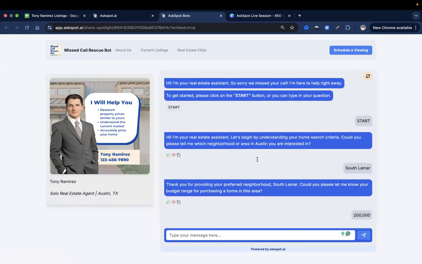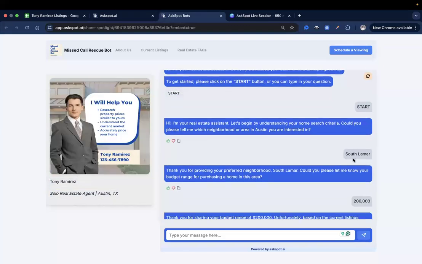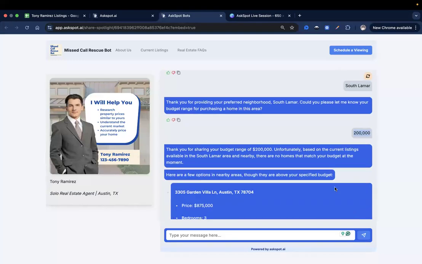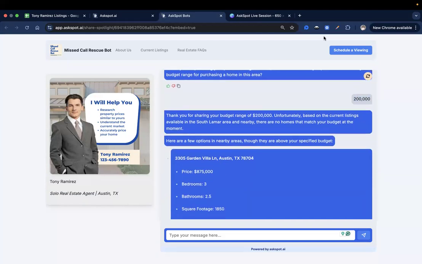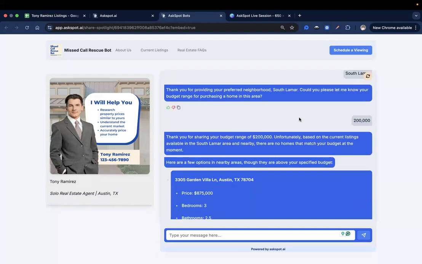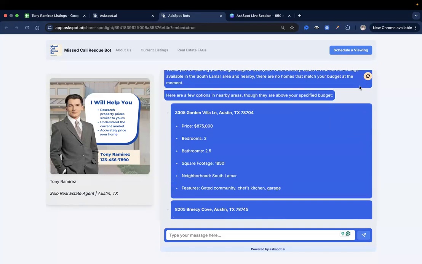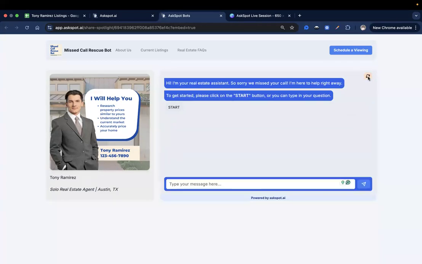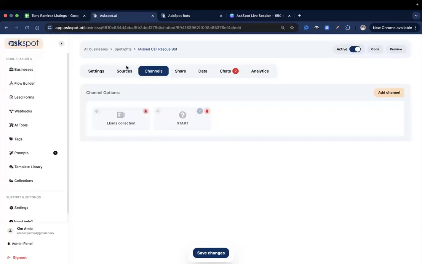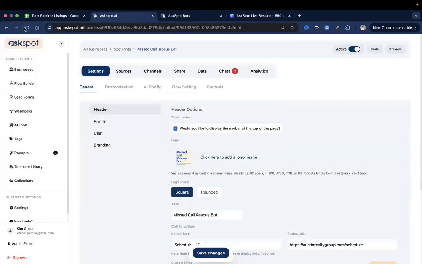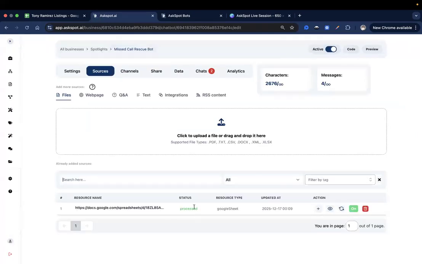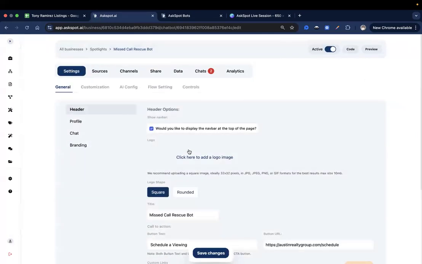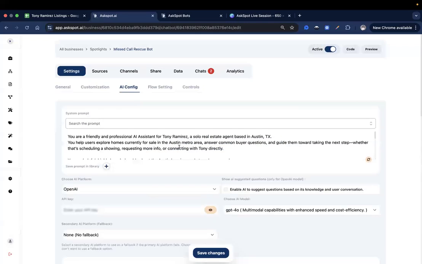So I don't think this is correct, since the flow that we added earlier should ask for their preferred area, their budget, and then how many beds and baths. It will ask that, and yeah, I don't think it followed our system prompt. So let's troubleshoot that right now. Let me go back here and just refresh this. Okay, so our sources have been added, and then our settings. Let me go to AI config, and let's take a look at our system prompt.